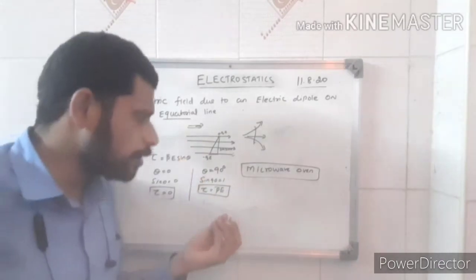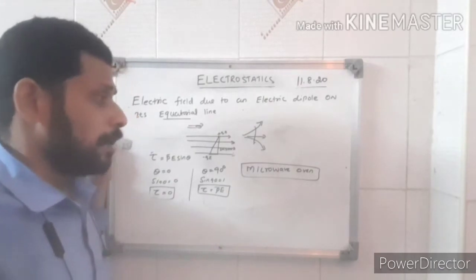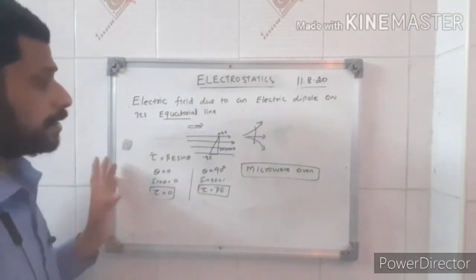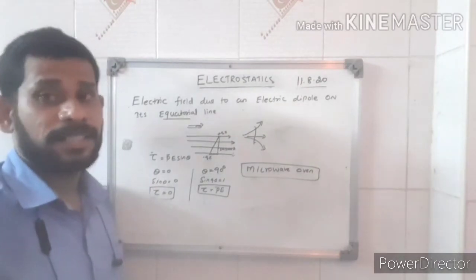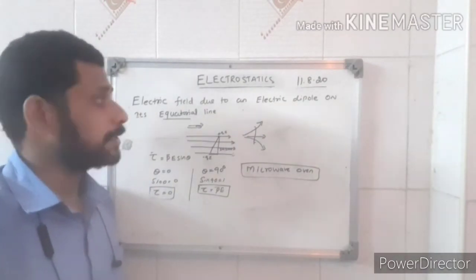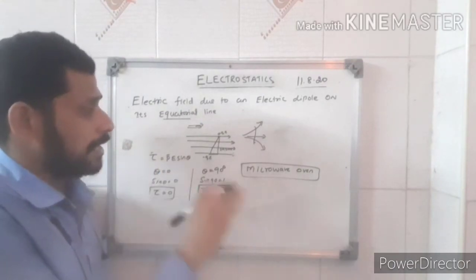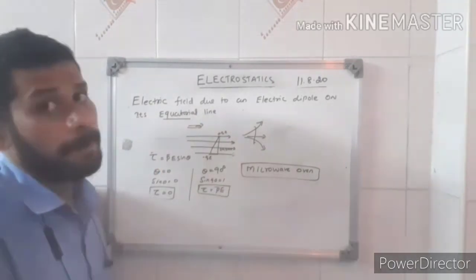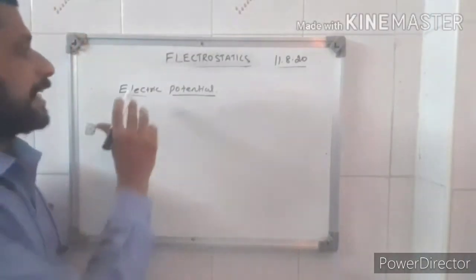That heat generated heats the food. So this is very important. They will also ask questions like what is the torque effect on the electric dipole, or what will happen when the dipole is placed parallel to the electric field or perpendicular to the electric field.